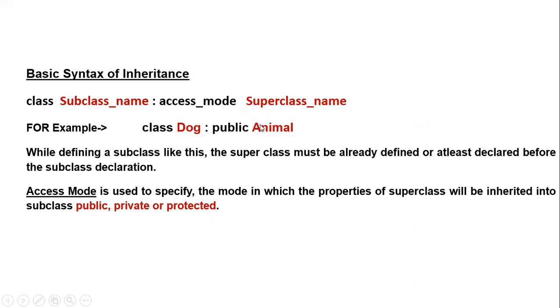Animal is the base class and dog is the derived class, or we can say animal is the superclass and dog is the subclass. Access mode is used to specify the mode in which the properties of the superclass will be inherited into the subclass. There are three access modes: public, private, and protected. We will see them in detail.